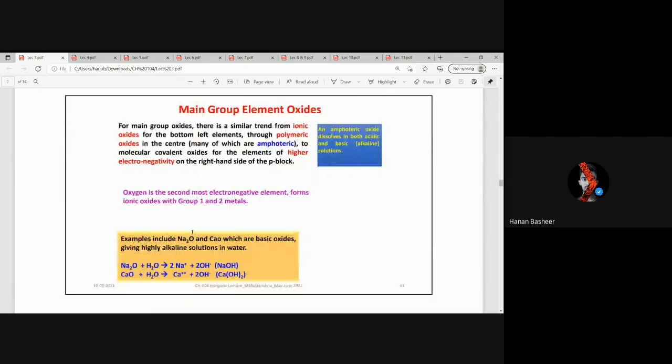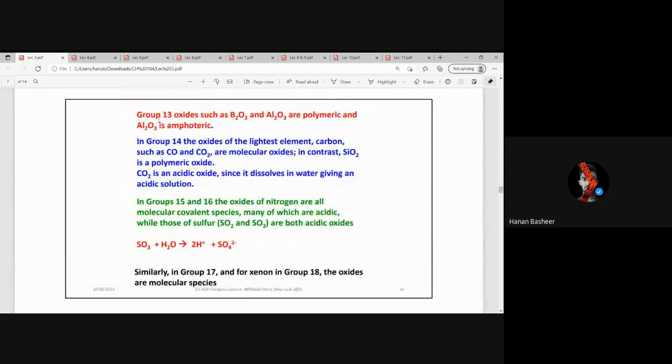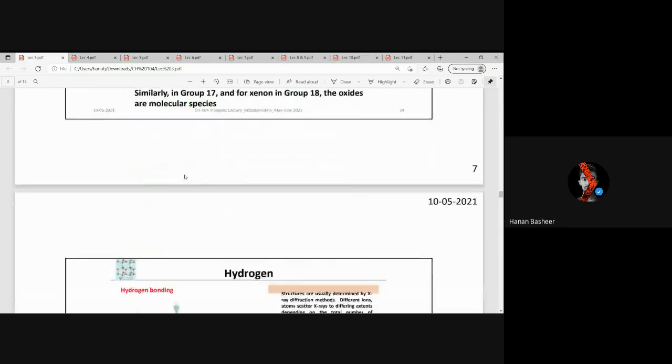And main group element oxides. We know that the alkali metals and alkaline earth metals do form oxides, like Na2O and CaO. When they are hydrolyzed, we get the OH minus ion, a basic solution, as well as their counter cation. The group 13 oxides, such as B2O3 and Al2O3, are polymeric, and Al2O3 is amphoteric. Amphoteric means it reacts with bases as well as acids. Then SO3 plus H2O gives 2H plus and SO4 2 minus. This is a stable anion. And for group 17 and xenon, the oxides are molecular species. So we have to keep this in mind.